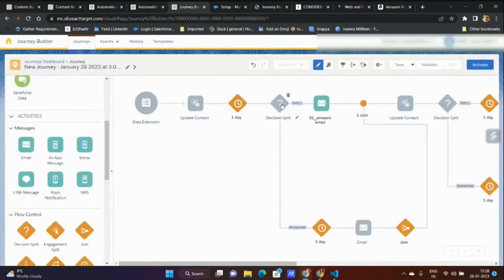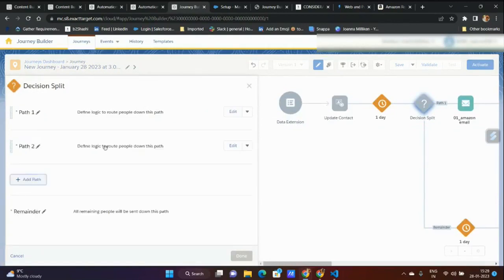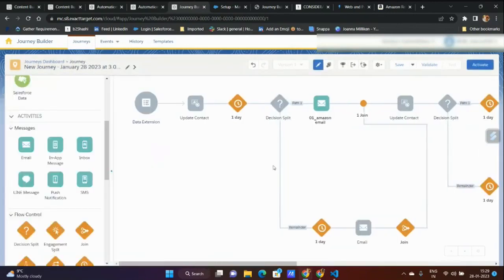This decision says if today is Sunday, wait for one day and then send the same email that I've configured at the top. And again with the join, it will start there. It will go to path one and join it. If it is Saturday, obviously in this path, I'm going to add another one saying this is for Saturday, this one is for Sunday, and for Saturday, I'm going to wait. I'll have a 2 day wait, same email, and again join back to this path.